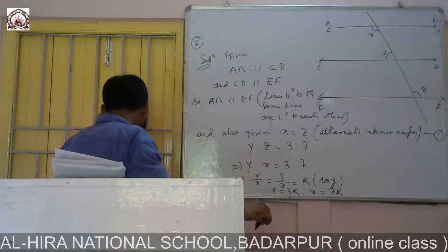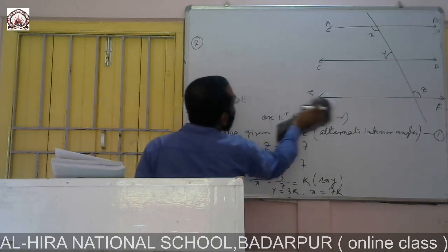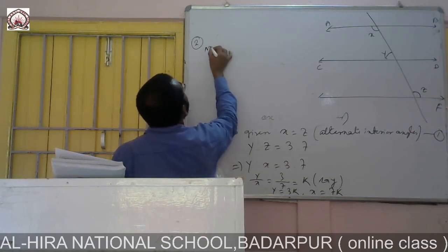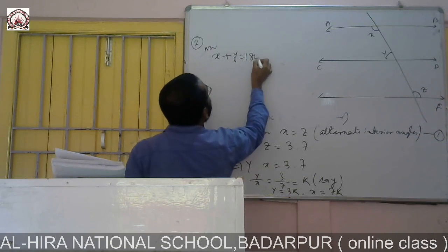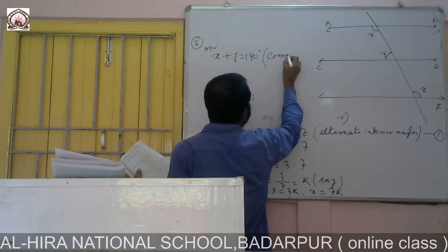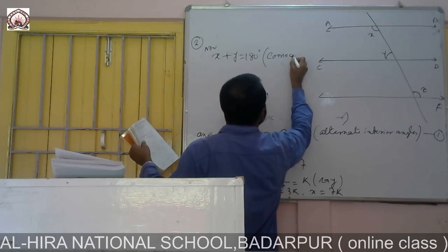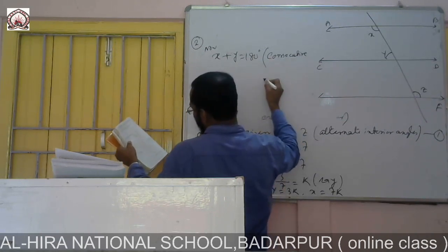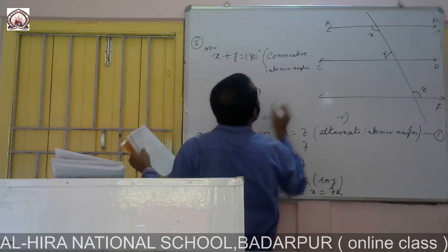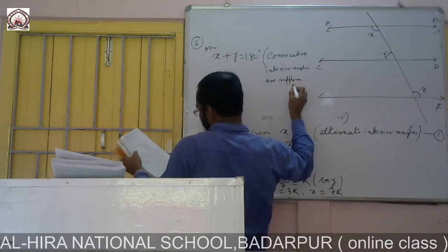So we can write X plus Y is equal to 7K plus 3K. Now X plus Y is equal to how much? 180 degrees. The reason is, consecutive interior angles are supplementary. Supplementary means 180 degrees.